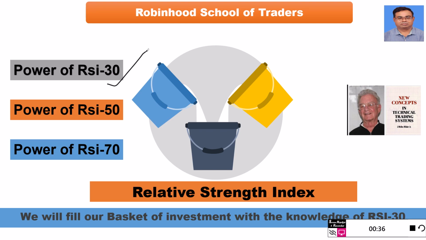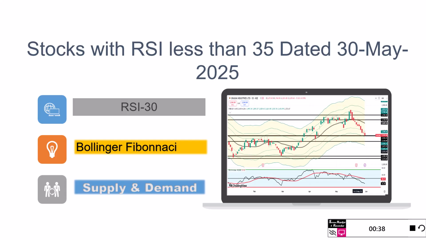Let's get started. Now, the stocks which I have taken are less than 30. But Robin, what is 35? Because the market is so superheated, we can't get a stock in Nifty 200 which is trading below RSI 30. So the latest stocks which I got are at RSI 35. Where did you get this query? This is free of cost. You can call me, or you will find the link in my description where I will share this, so you don't have to call anybody. So in this RSI 30, we'll see which are the stocks for our future.